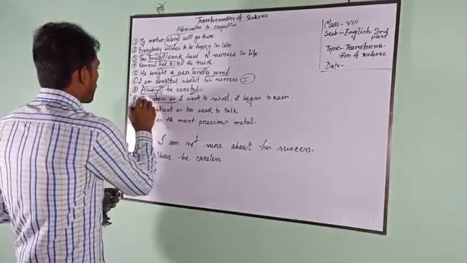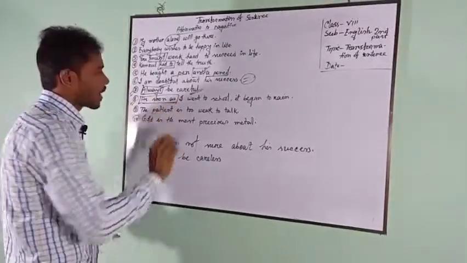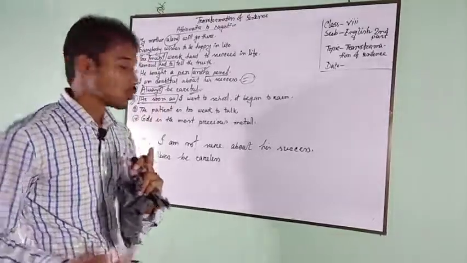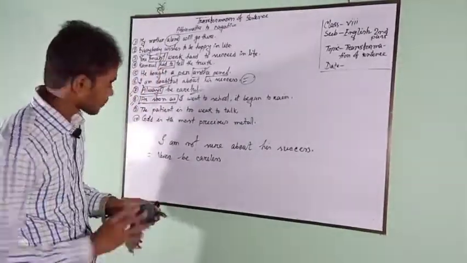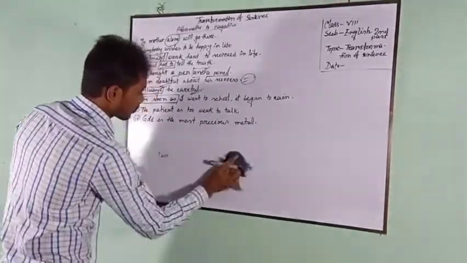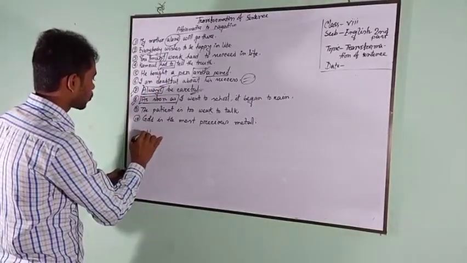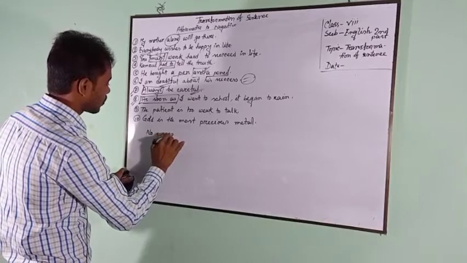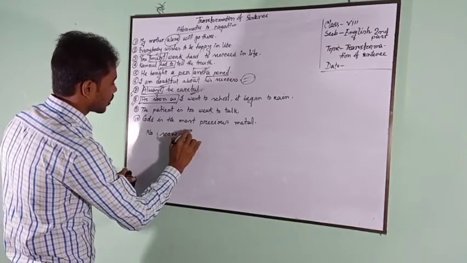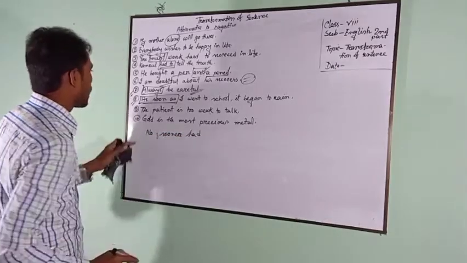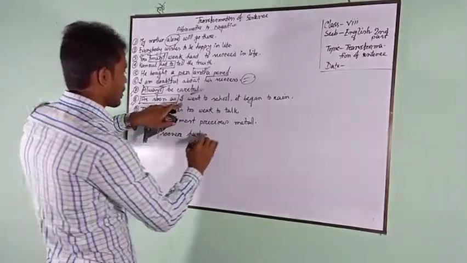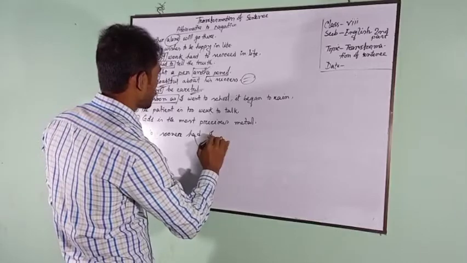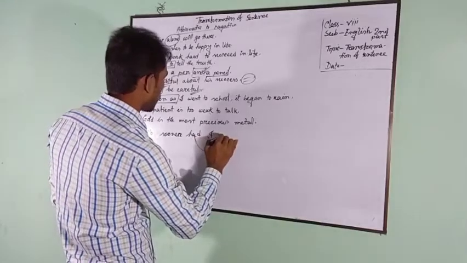So instead of as soon as, we have to write no sooner had. No sooner had plus subject I. According to had, here we can write gone.